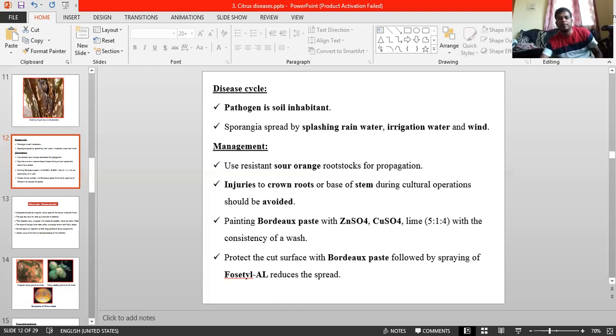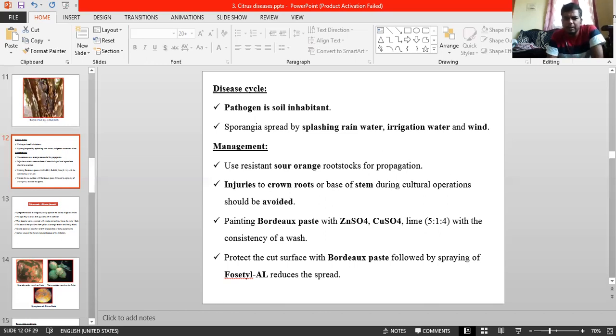Next, paint borax paste, or zinc sulfate, copper sulfate and lime in the ratio 5:1:4, to a height of about 60 centimeter above the ground level at least once a year. If you paste from the ground up to 60 centimeter, it can avoid infection by Phytophthora. This is a major thing. And next, coming to the curative measures.